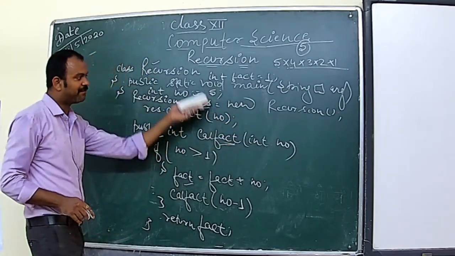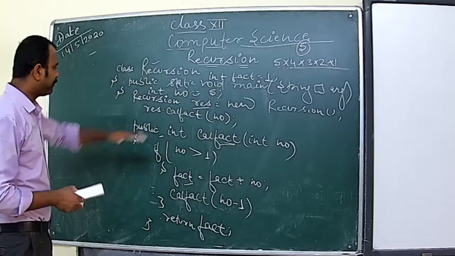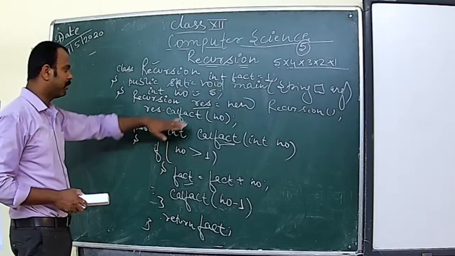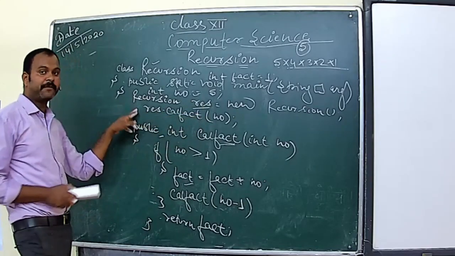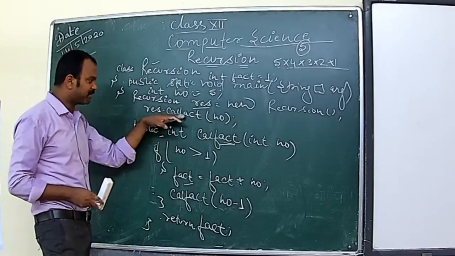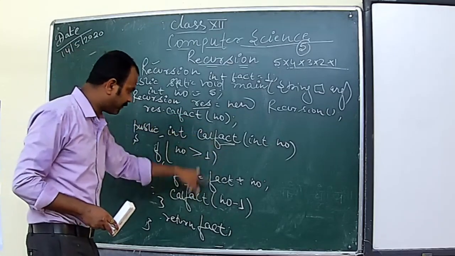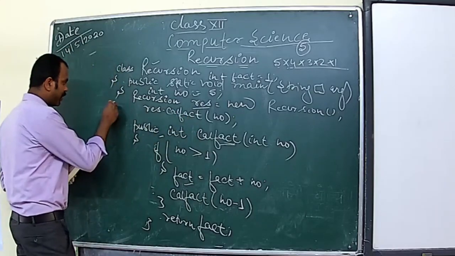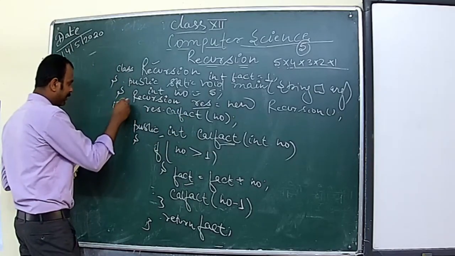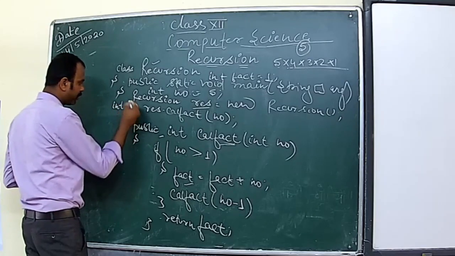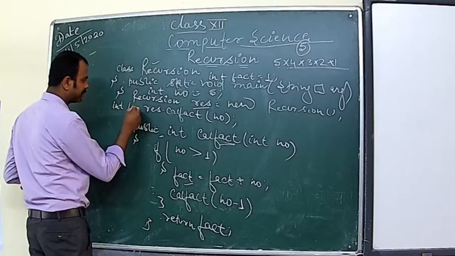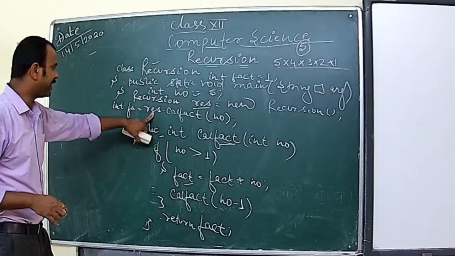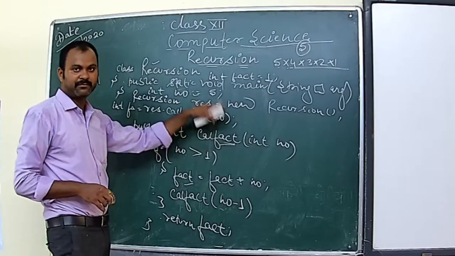So now it will calculate the factorial of 5. See, we need not put anywhere, so I need one more variable. After calculating, it should be stored somewhere, isn't it? Because this calfact is calculating the factorial here and it is returning. So this should be stored somewhere. So I will write here int fact equals to ref dot calfact, and then we have passed that number.